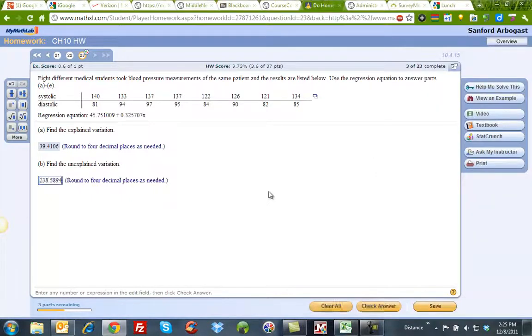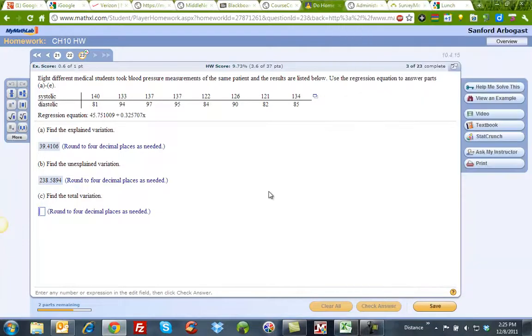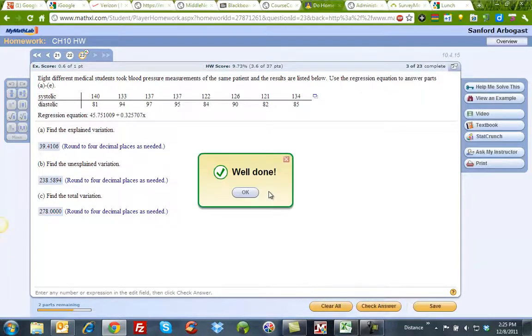And I paste it in. It's easier to copy and paste because I did this in a previous one already, and I kept typing the number in backwards, and so therefore it's just easier to do it this way. So the total variation is just the sum of those two values, explained and unexplained. So there they are.